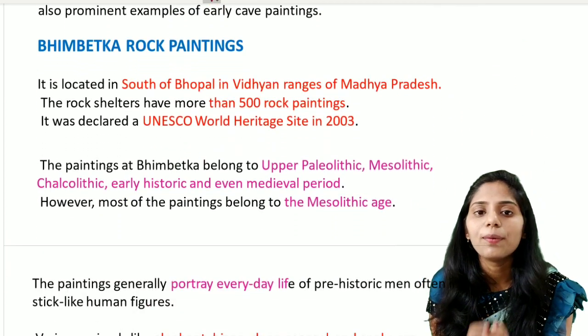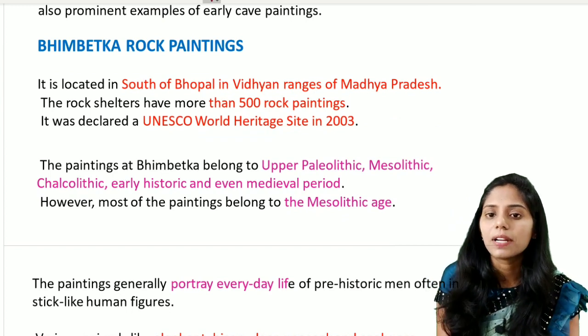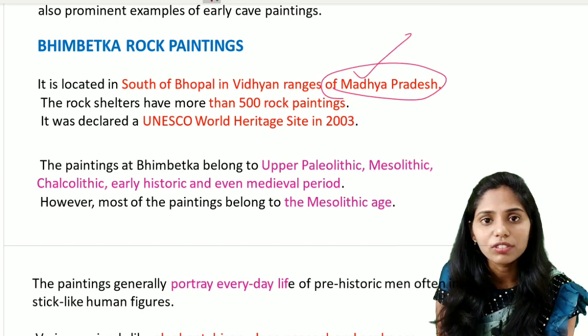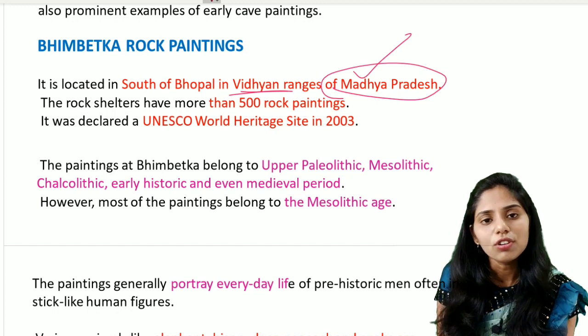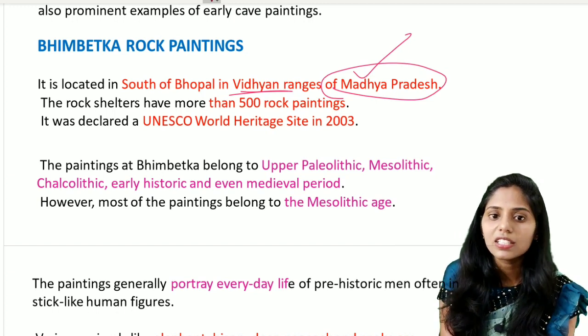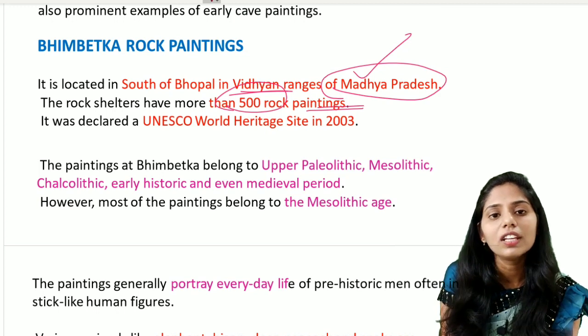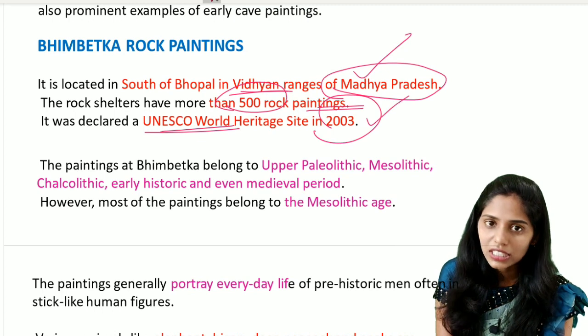And let us see one important site, the Bhimbetka rock paintings. This Bhimbetka cave is present in the state of Madhya Pradesh, mainly south of Bhopal in the Vindhyan ranges of Madhya Pradesh. If you date back these Bhimbetka rock paintings, there are more than 500 rock paintings, and it is one of the UNESCO World Heritage Sites, which was declared in the year 2003.